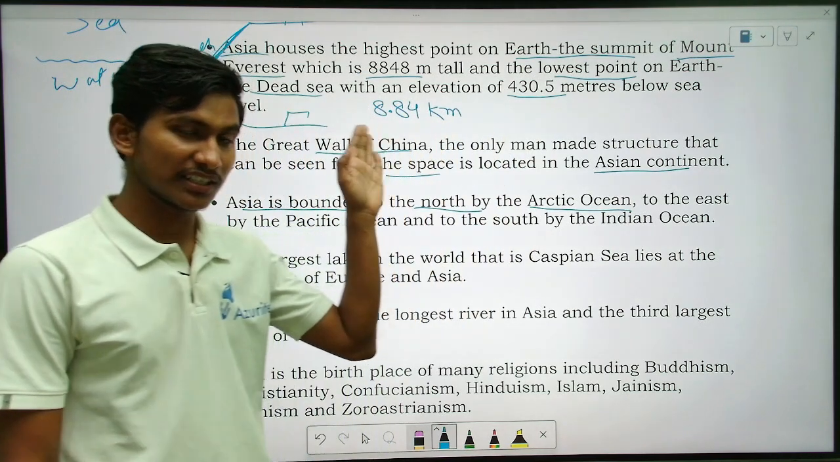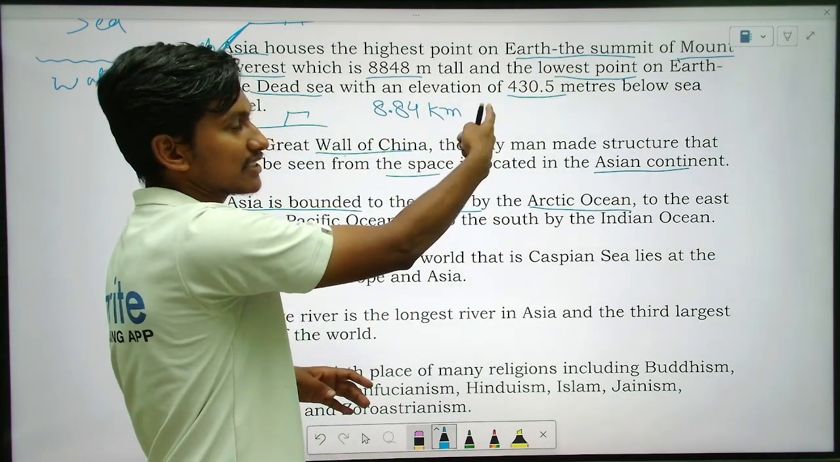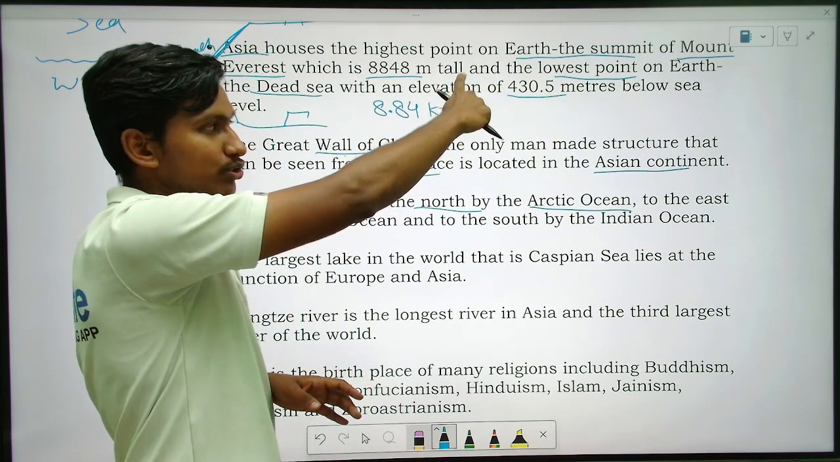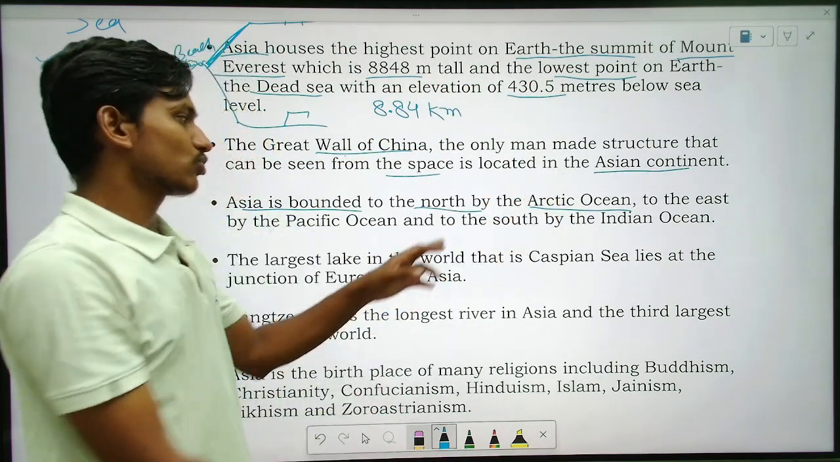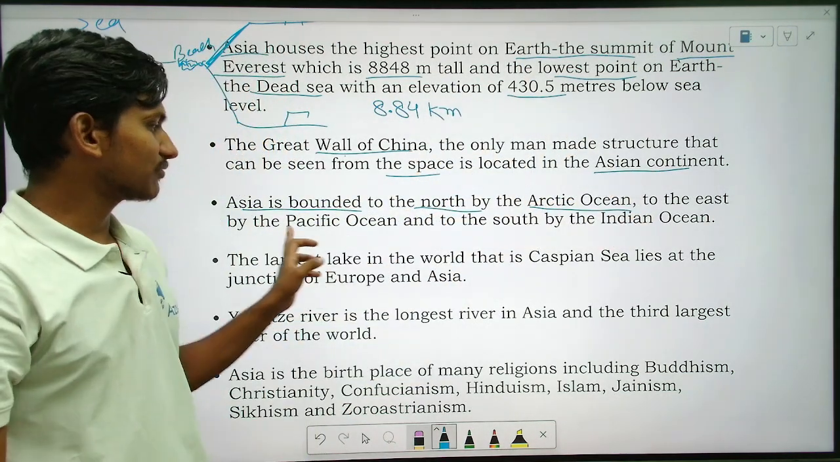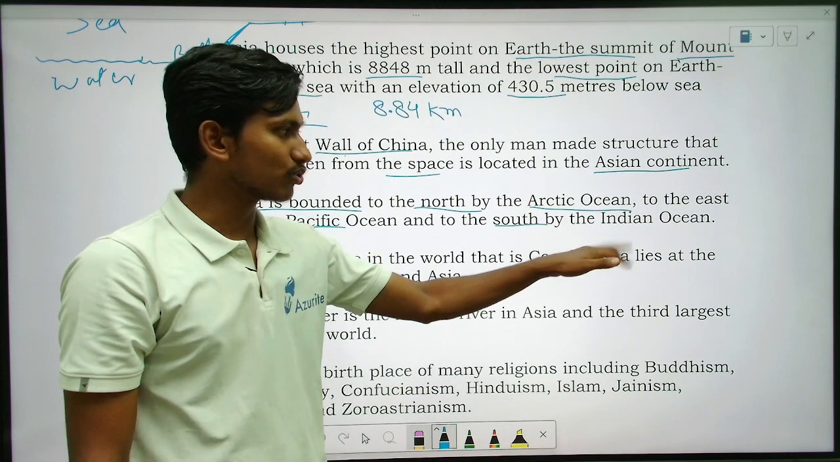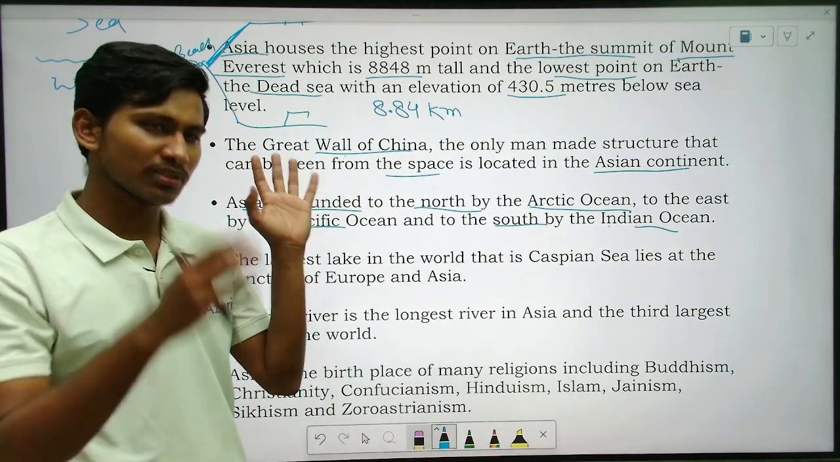You may have seen this. So this is Asia. Here this side is what? Arctic Ocean. Below that is Indian Ocean, right? So to the east, that side is Pacific Ocean, and to the south, that is below, is the Indian Ocean, right? So if you remember the map, you will understand.